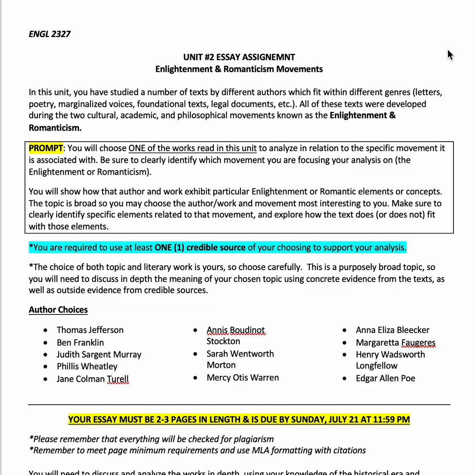The choice of topic and the work is yours, so choose carefully. This again is broad, and I want you guys to choose the work and the movement that is most interesting to you that we read in this course. But make sure you do discuss in depth the analysis and the meaning of the poem or the work or the text, whatever it might be. And like I said, integrate that evidence from your primary and your secondary sources.